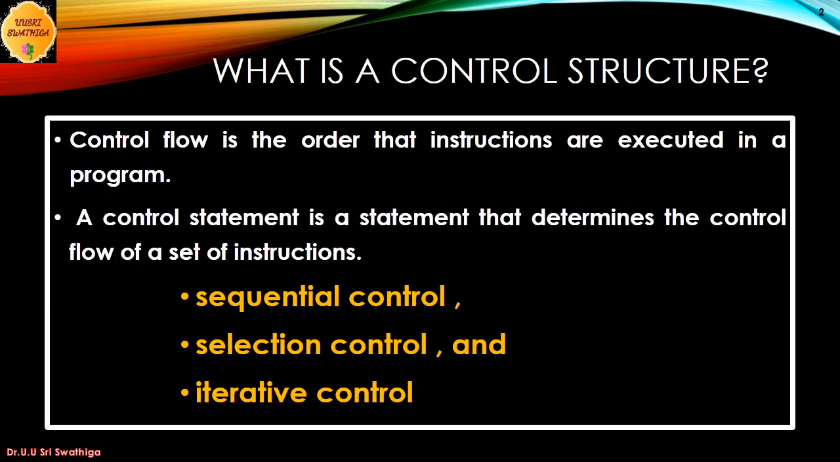What is a control structure? Control flow is the order that instructions are executed in a program. A control statement is a statement that determines the control flow of a set of instructions. There are three fundamental forms of control that programming languages provide: sequential control, selection control, and iterative control.